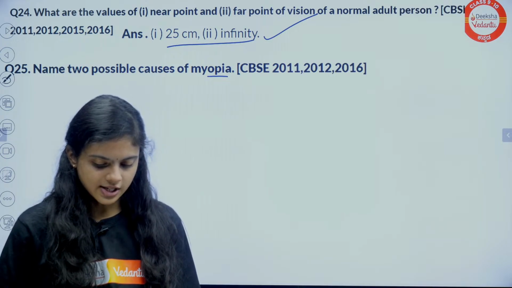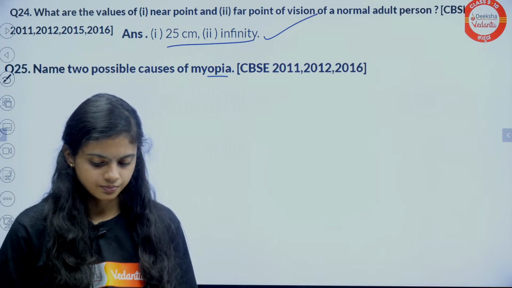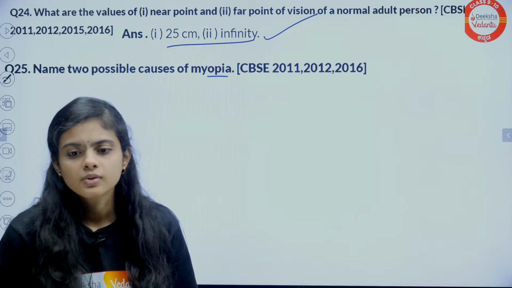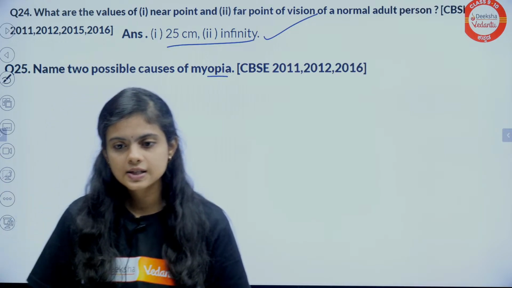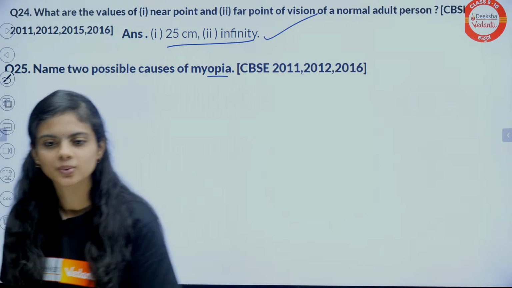Do you want some other questions? We have done this quickly. Excessive curvature of eye lens, elongation of eyeball. Yes, yes, yes. Wow.